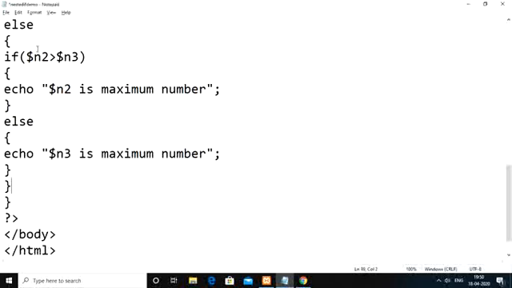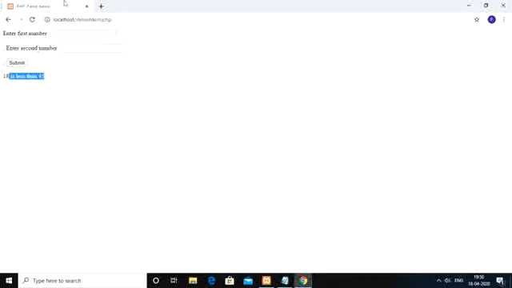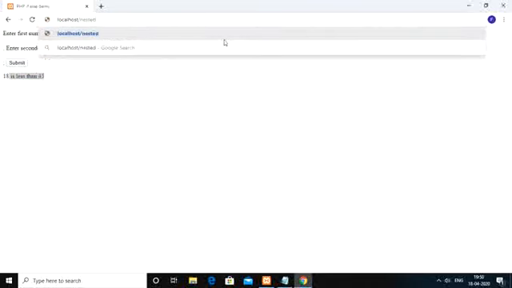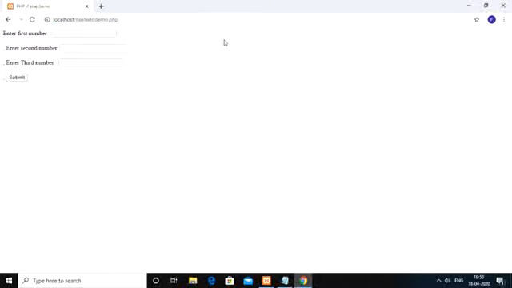Run the output in the browser: nested if demo, nested if demo dot php. You have three numbers. First I am giving 10, 20, then 3.